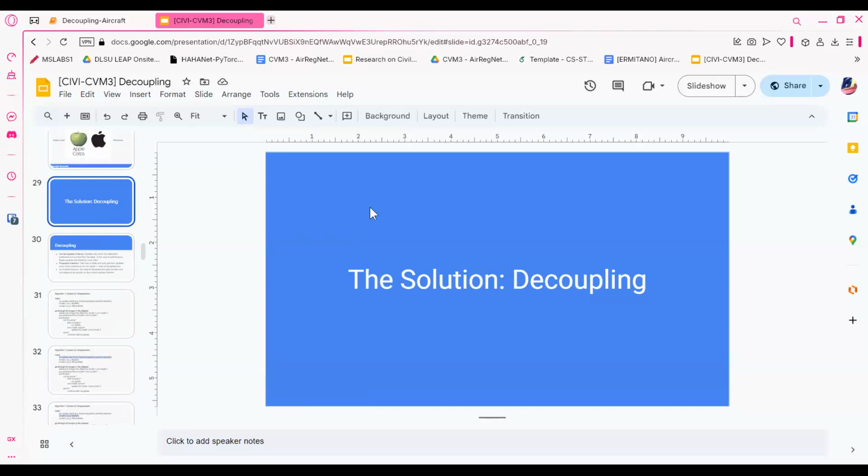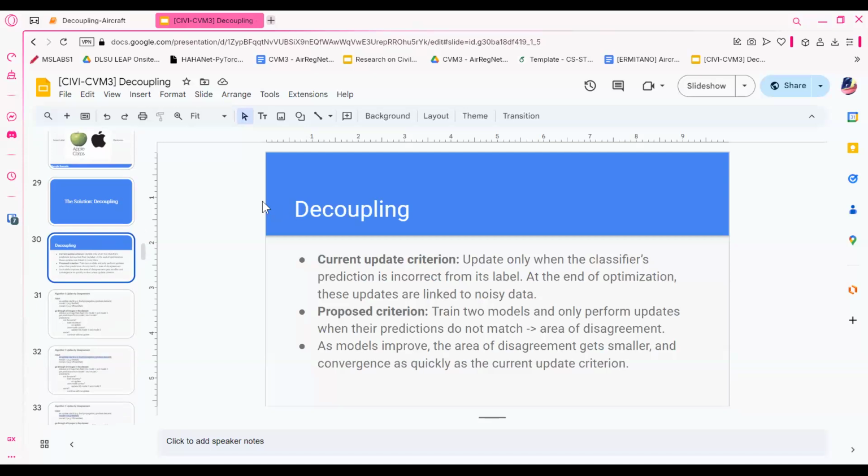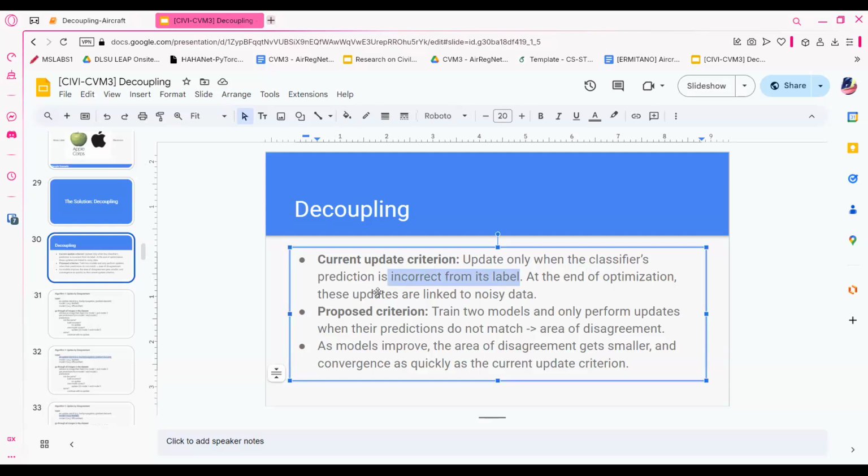So I'm going to discuss the solution, which is going to be decoupling. So what is decoupling? Decoupling is where we change the update description. In real training, when we're training an image classifier, we update only when the classifier's prediction is incorrect from its label. So at the end of the optimization, these updates are linked to noisy data. However, in decoupling, we train two models and then only perform updates when their predictions do not match, which is where the area of disagreement occurs.